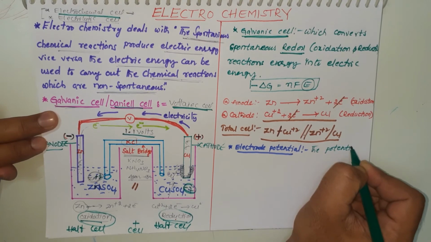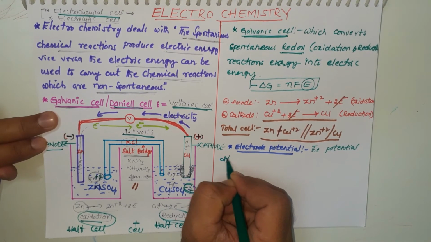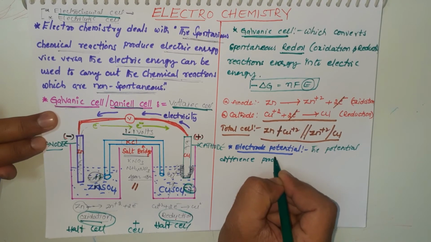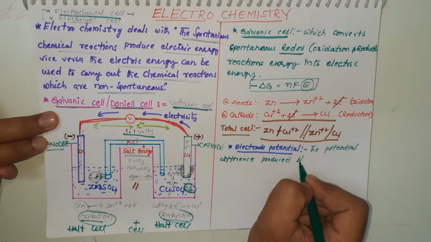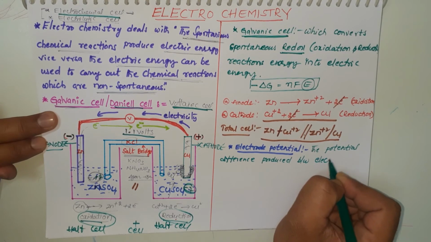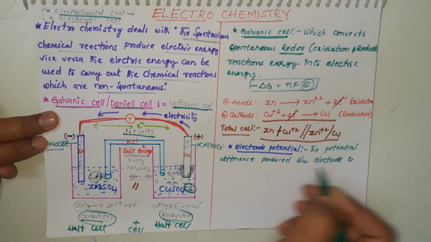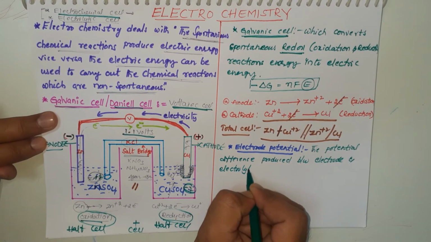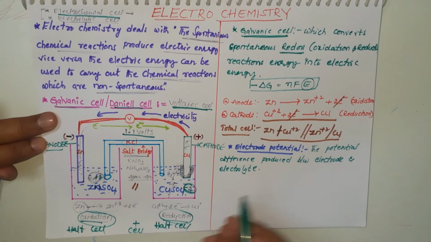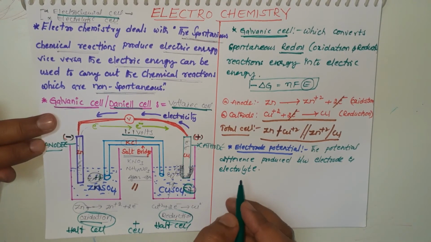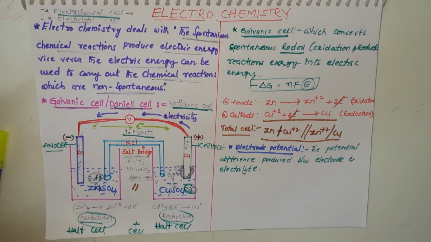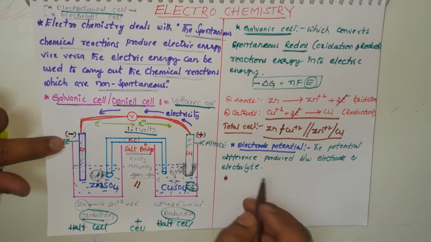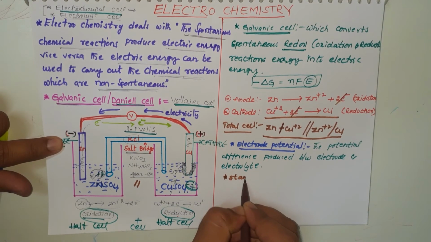What is electrode potential? The potential difference produced between the electrode and its electrolyte is known as electrode potential. What is standard electrode potential? Next one is standard electrode potential.